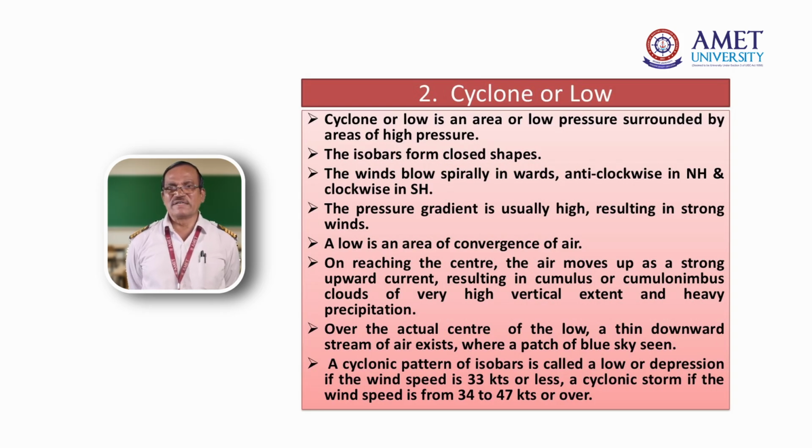Low pressure means always cyclone. Why did they call it cyclone? As I told you, nomenclature. What happens is that a low pressure area will develop into a depression, then a deep depression, then a cyclone. When the wind speed goes to about 34 to 46 knots, at that time we call the area a cyclone. But for low pressure, normally we say about 12 to 16 knots. So the second one is a cyclone or low pressure area.